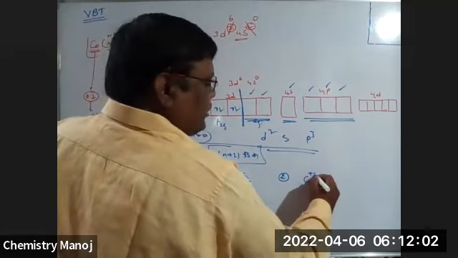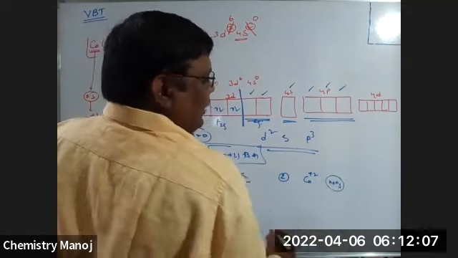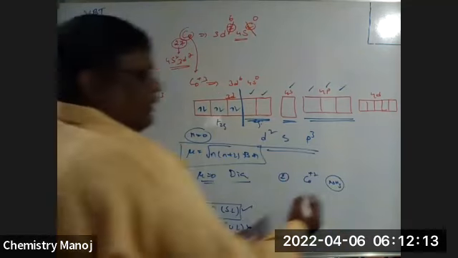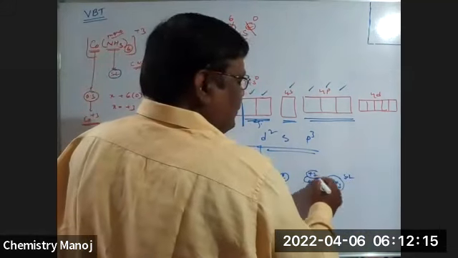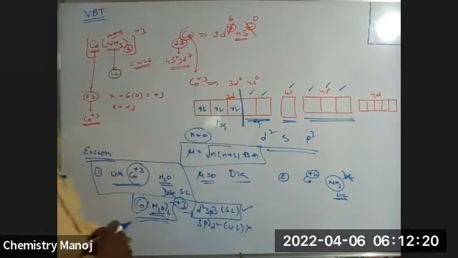With Co2+, ammonia. Is ammonia actually a strong ligand or a weak ligand? Actually, it is a strong ligand, but with Co2+, it behaves like a weak ligand. With Co3+, ammonia is strong, but with Co2+, ammonia is a weak ligand.